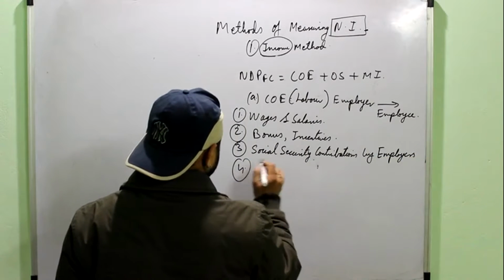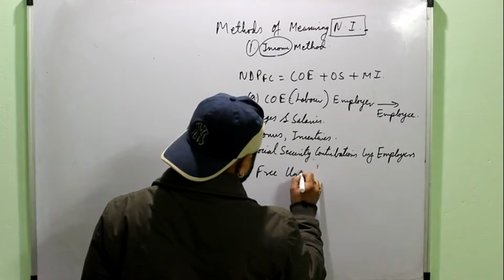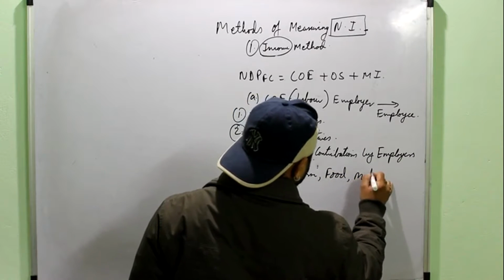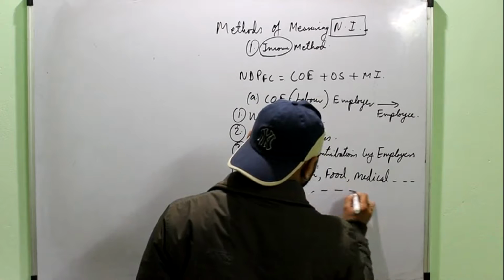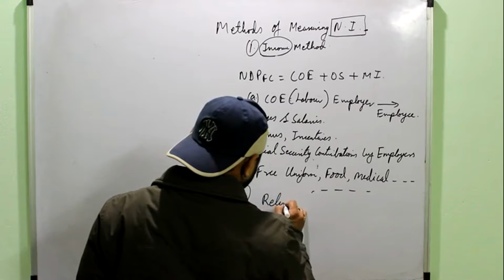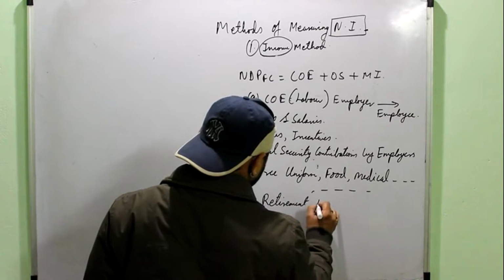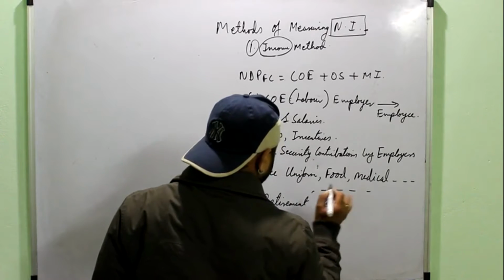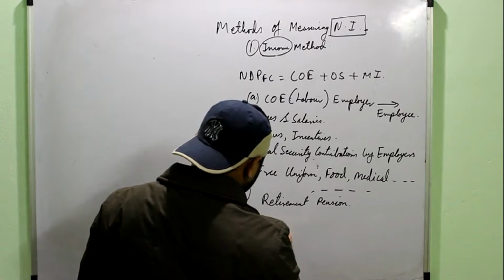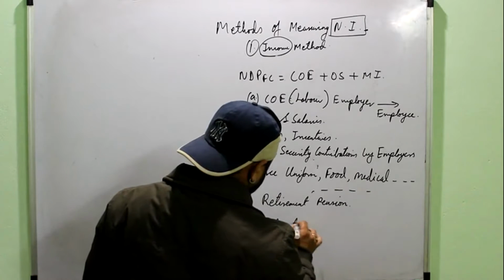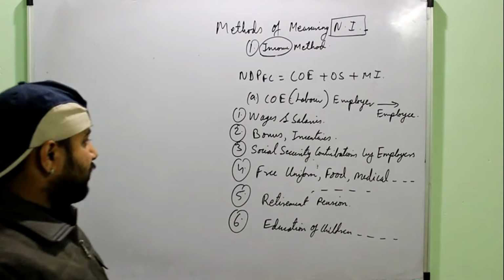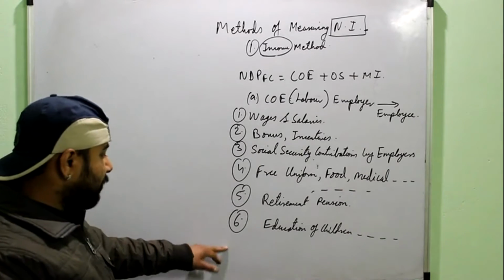Then we have any free uniform, free food, free medical facilities or any other thing given to the employee. Then we have retirement pension, okay, and there may be many more, like suppose they are giving the education of children for free, or any other thing. Now see, it is difficult to learn everything and it is not possible even to write